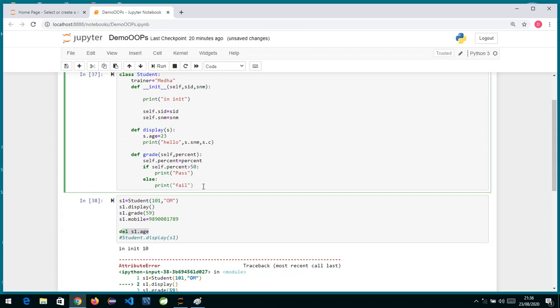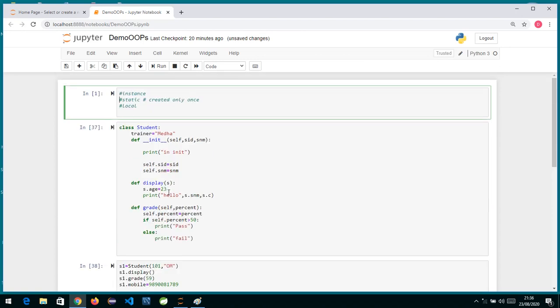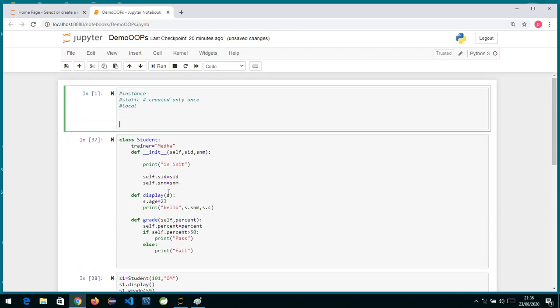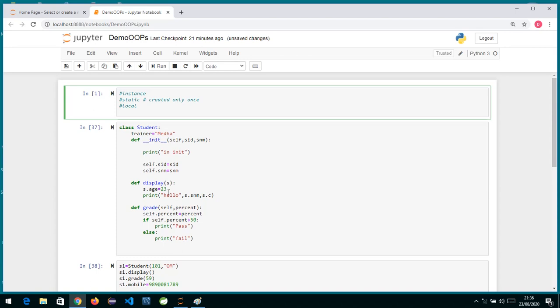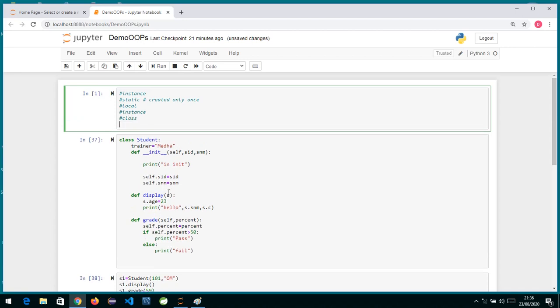Now, talking about the different methods we can write inside, these are the three we see over here. This is basically my init method, which is like a constructor, and these two are my instance methods because I have not annotated anything. In Python we have different types of methods: instance, class and static.